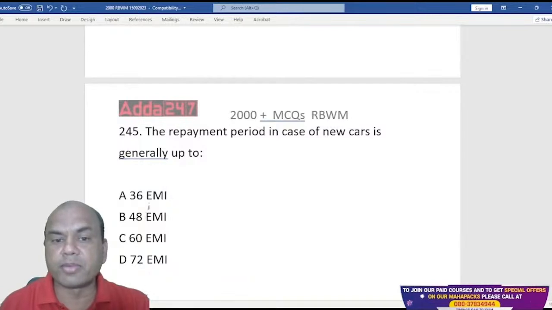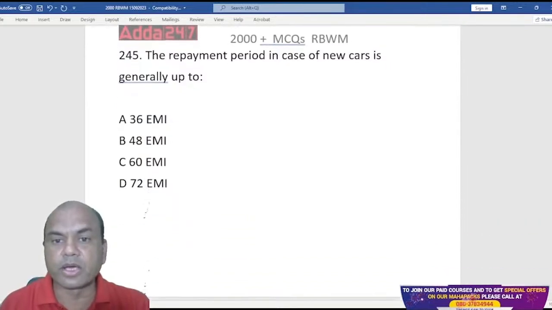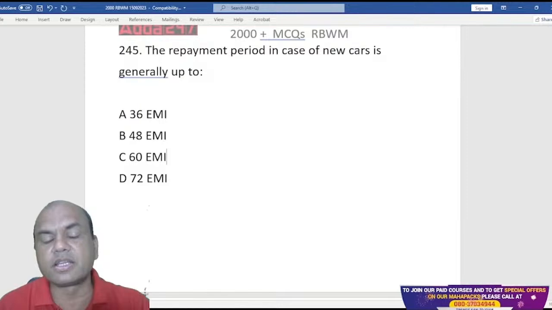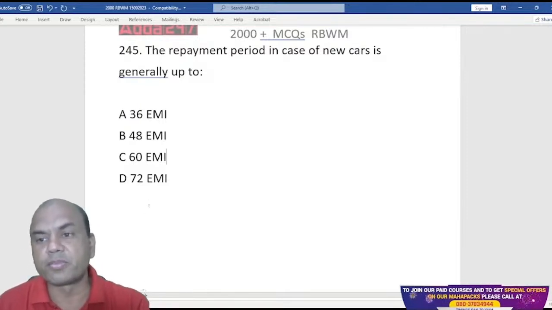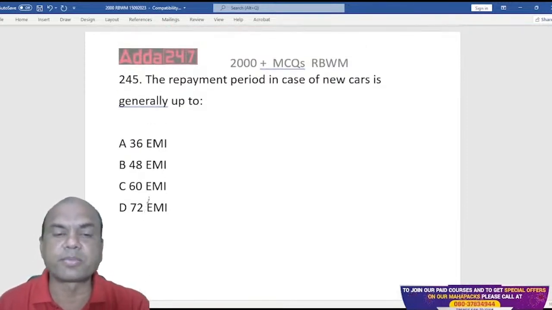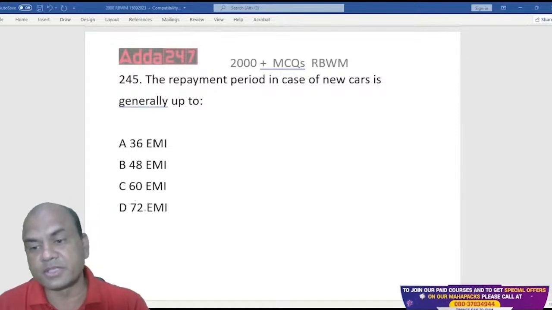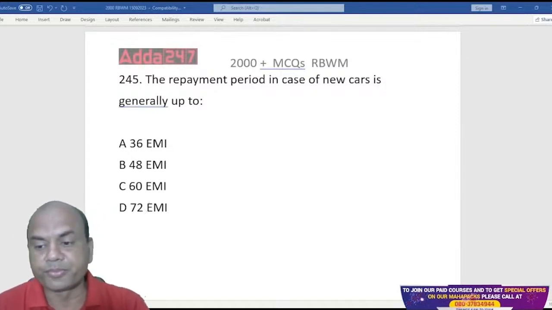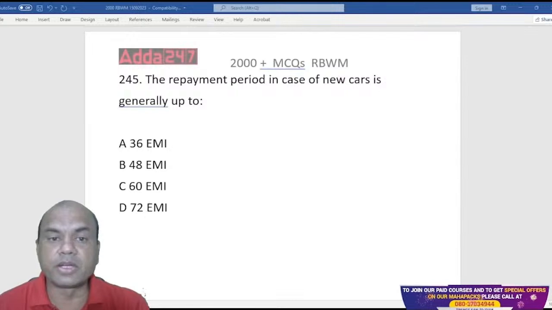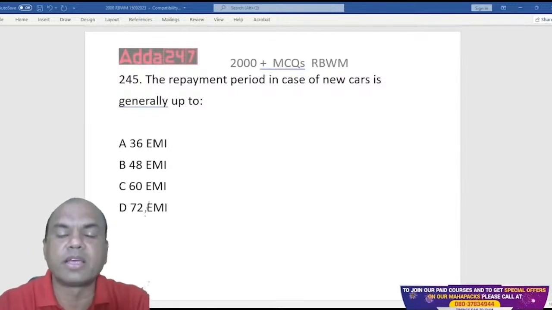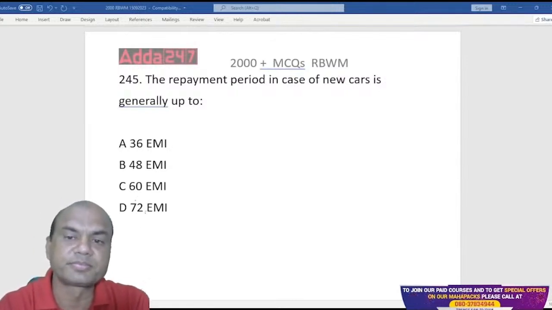The repayment period in case of new car loans is generally up to what? The repayment period for new cars is up to what? I'll give you 1 minute to answer, everyone. Let's see.